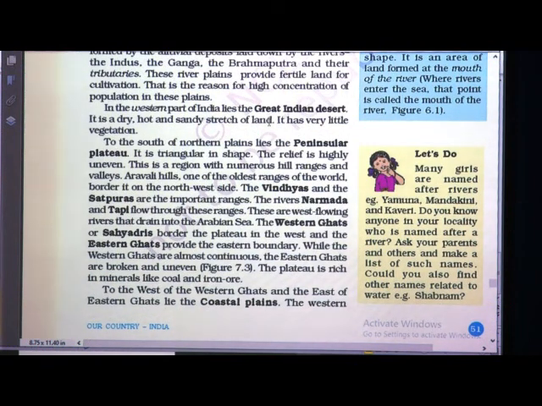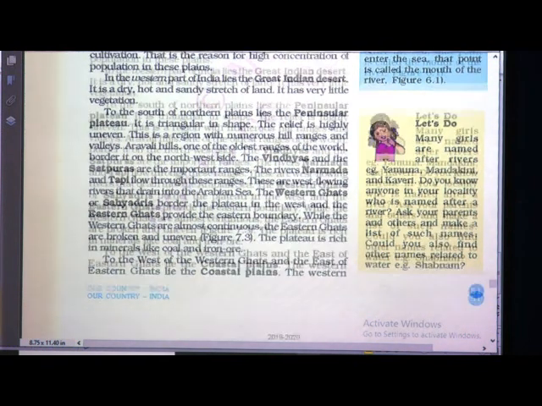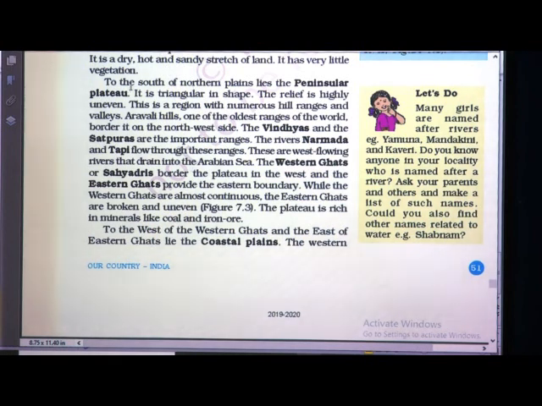To the western part of India lies the Indian Great Desert. Again, when we come to south of plains, there lies the Peninsular Plateau. It is triangular in shape. This is a region with hill ranges. Hills like Aravalli Hills, one of the oldest ranges of the world, lie in the peninsular plateau.